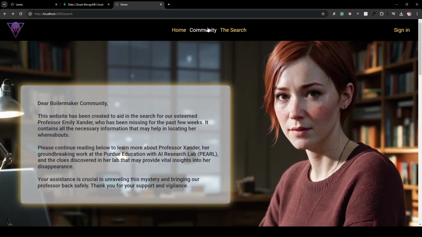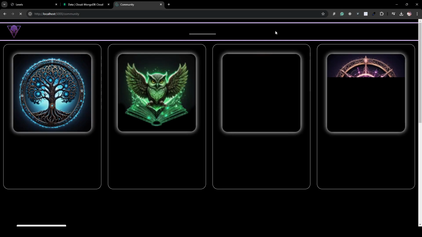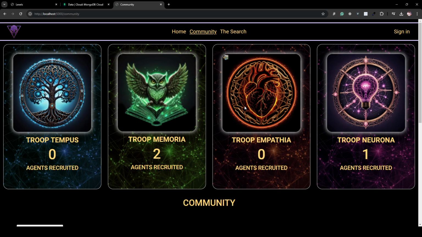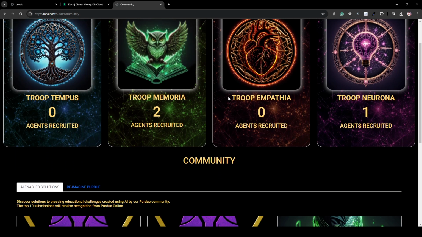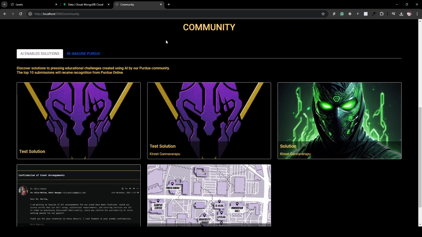Finally, we have a community section. Now, within the community section, players, once they join the game, will be divided into different groups, which are like houses. Each house will signify some characteristics of AI. So these are four houses: Tempest, Memoria, Empathia, and Neurona. And this number will depict the number of players who have joined each house as they progress through the different levels of the game. We have the community section, which will show the solutions that players will be submitting.